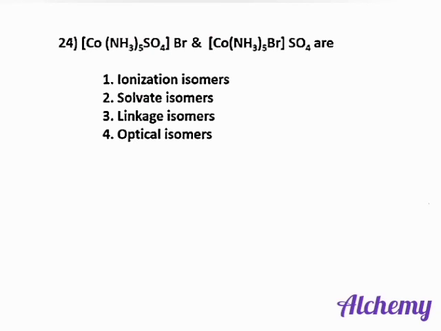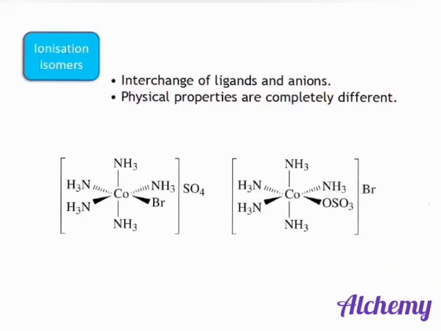Next question. Two coordination compounds are given here and we are asked what kind of isomers they are. We can see that the ions Br and sulfate are being mutually exchanged. So they are ionization isomers. In ionization isomerism, there is exchange of ligands and anions. The physical properties are completely different in both the isomers.